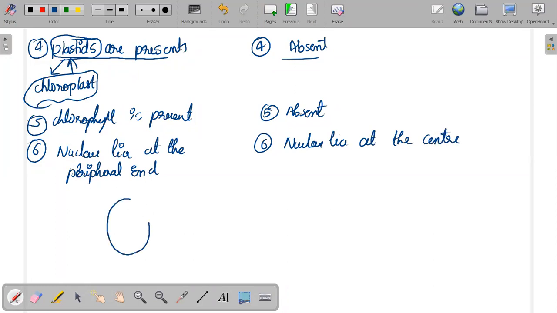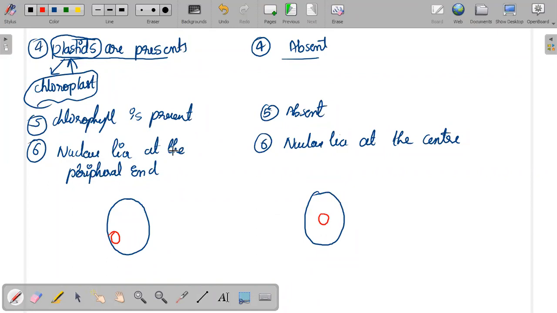This is your cell, and in the plant cell the nucleus lies at the peripheral side. If you take the animal cell, the nucleus will lie at the center. There is a difference between the plant cell and the animal cell.